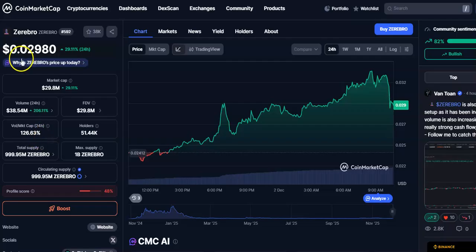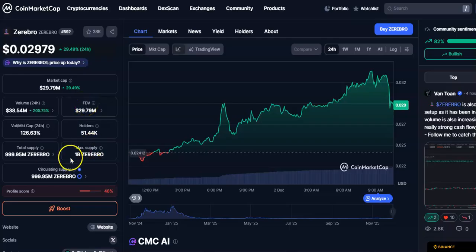So you can see the current price is $0.02980. It is up by 29%. Rank is around 592 position. Around 38k users are following this cryptocurrency. Market cap is $29.79 million and the volume in 24 hours is $38.54 million. It is up by 205%. So you can see that increase in volume in 24 hours.